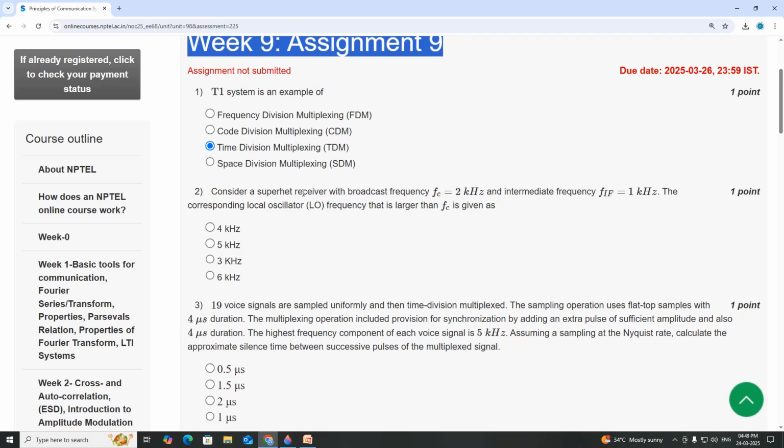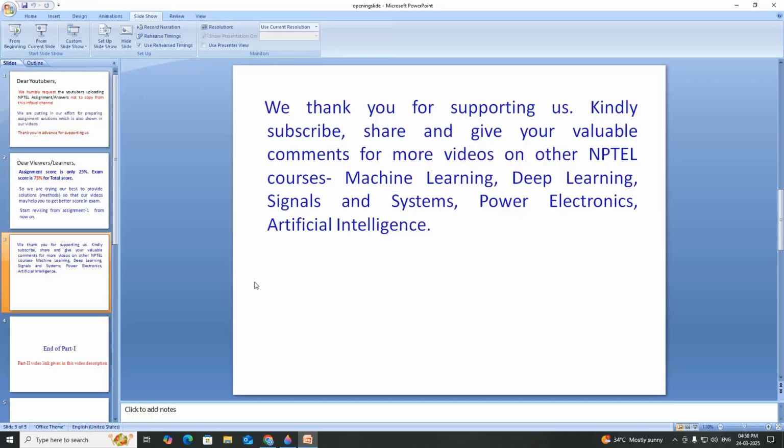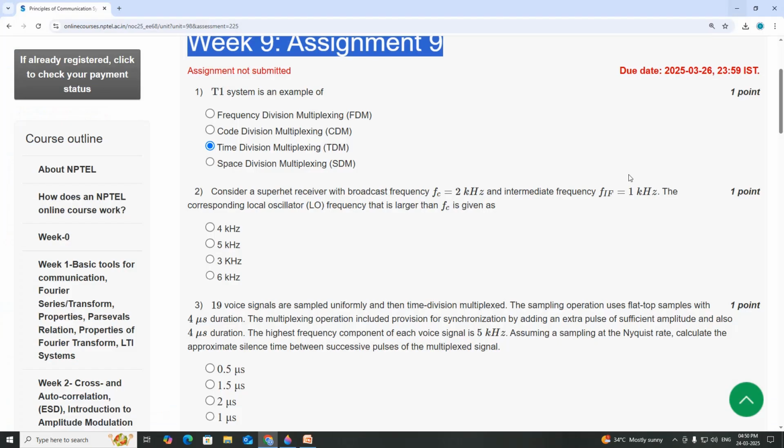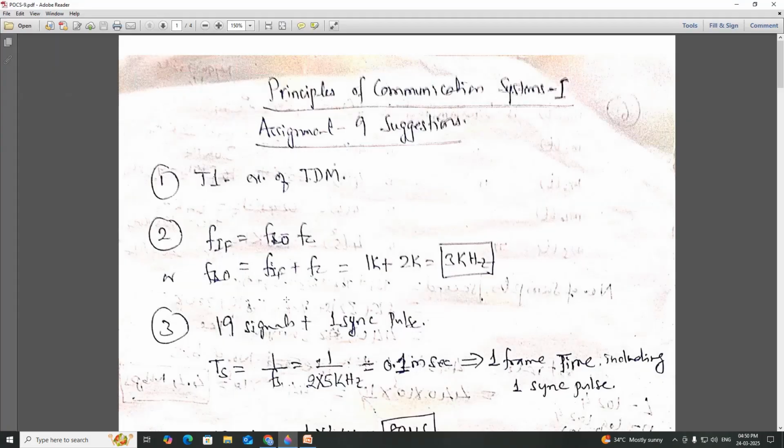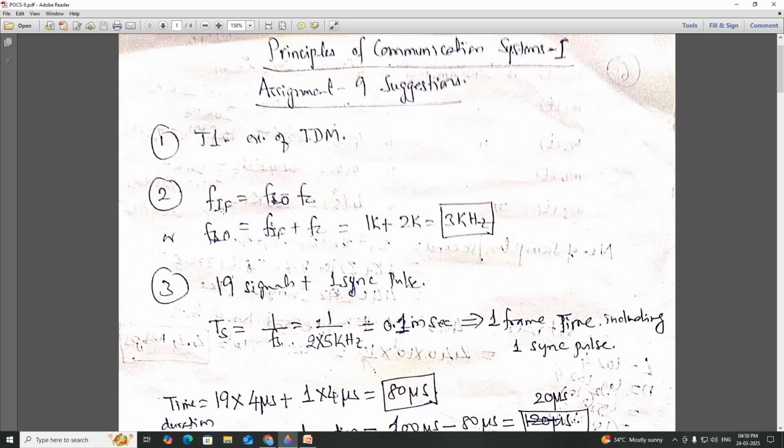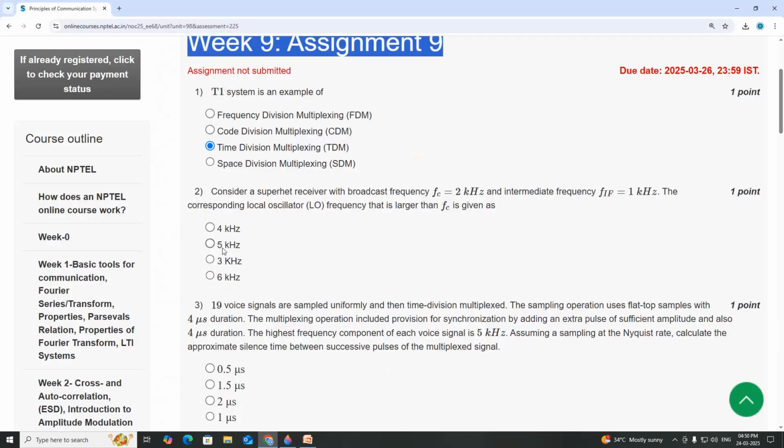Consider a superheterodyne receiver with a broadcast frequency FC equal to 2 kHz and intermediate frequency FIF equal to 1 kHz, and the corresponding local oscillator frequency that is larger than FC is given as. So that is, intermediate frequency equals local oscillator frequency minus FC, or local oscillator frequency equals intermediate frequency plus FC, that is equal to 1K plus 2K equal to 3 kHz.